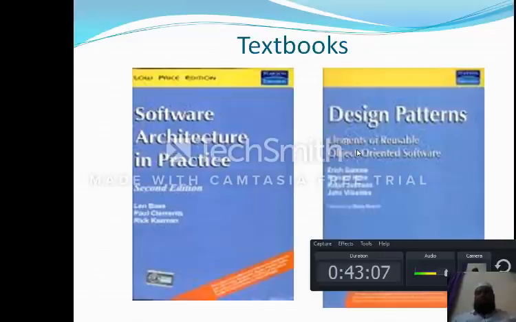These are the 4 authors who have brought this textbook to all of us. I believe these 4 people are very important in my life, because I have followed this textbook and my guru Len Bass's textbook also.